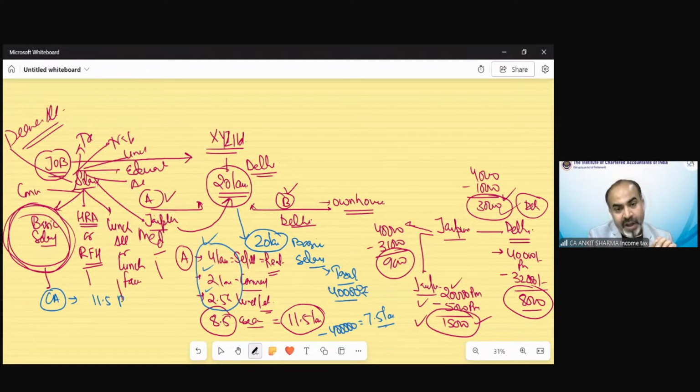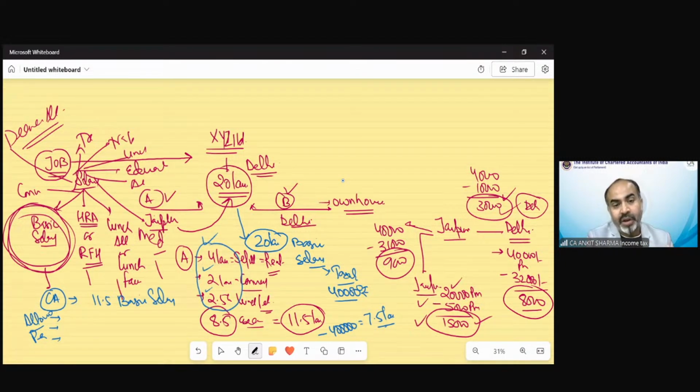So 11.5 lakh would be your basic salary, and 8.5 lakh would be in the nature of allowances and perquisites, and those allowances and perquisites are exempted or partially exempted under income tax.